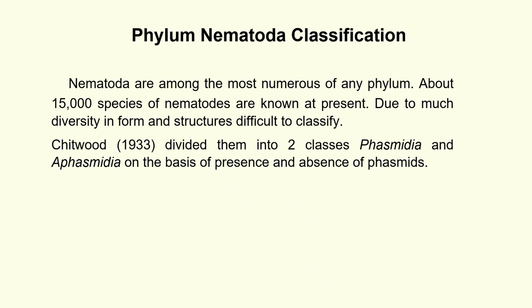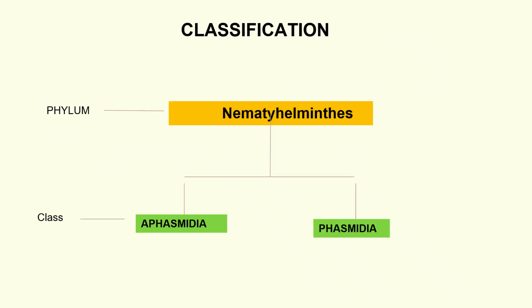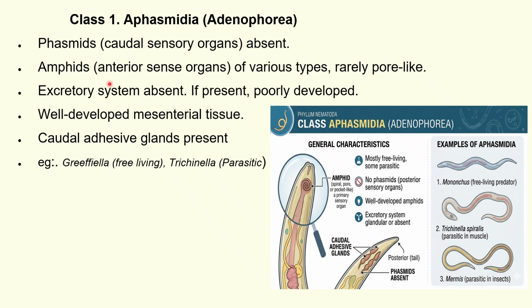Coming to the classification of the phylum Nematyhelminthes or Nematoda, Chitwood in the year 1933 divided them into 2 classes, Aphasmidia and Phasmidia, based on the presence or absence of the phasmids. So here is shown the classification of the phylum Nematyhelminthes or Nematoda, which is divided into class 1 Aphasmidia and class 2 Phasmidia.